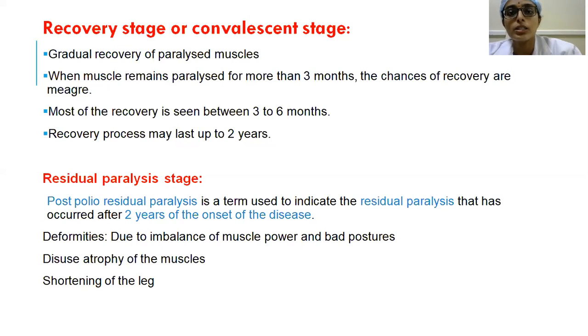Coming to the recovery stage or convalescent stage, as I told earlier, not all nerves will be completely involved. Some nerves are completely damaged, some are partially damaged and they get repaired. As a result, there will be some gradual recovery of the paralyzed muscles with the regeneration of the nerve fibers.